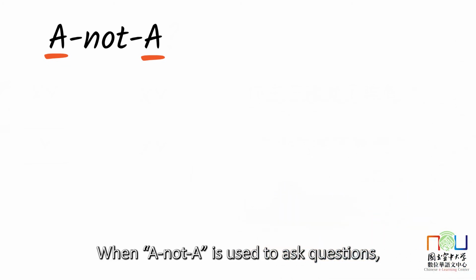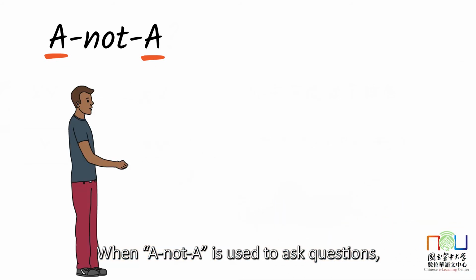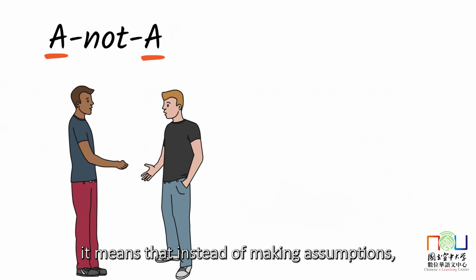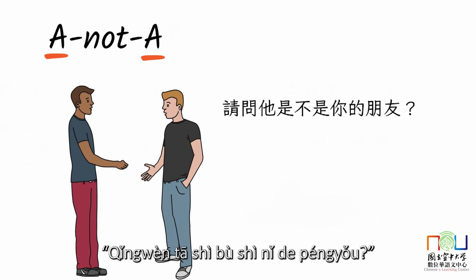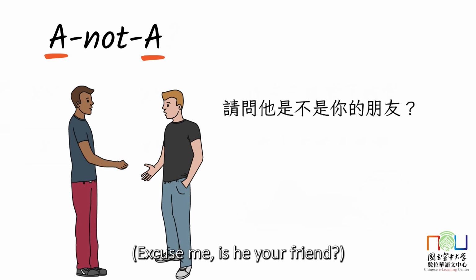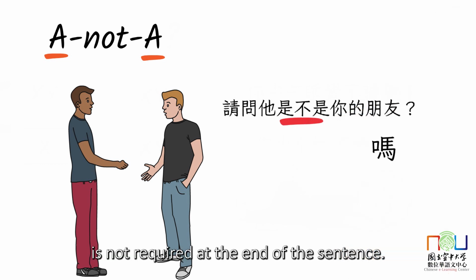When A not A is used to ask questions, it means that instead of making assumptions, a speaker is trying to make natural inquiries. 请问他是不是你的朋友? Excuse me, is he your friend? In this example, since the A not A form is already a way to ask questions, the question particle 吗 is not required at the end of the sentence.